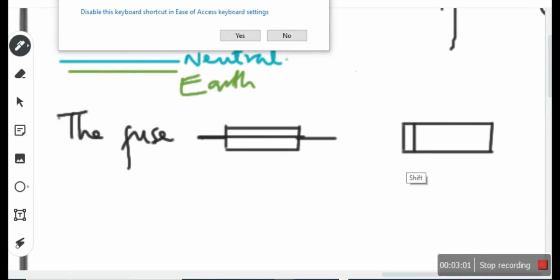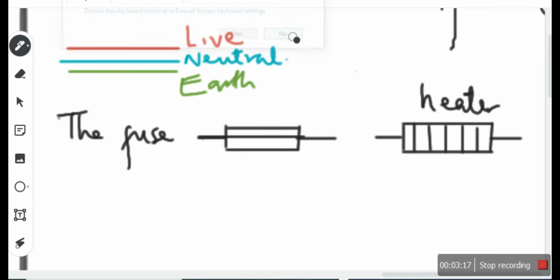By the way, what would you call this, just for emphasis? What's this called? You know what this one is called? This is a heater, an electrical heater. Well, of course, this one is a fuse. They are all resistant materials. Give me other resistant materials. Thermistor is a resistant material. Light dependent resistor. LED, variable resistors. They are all resistant materials.